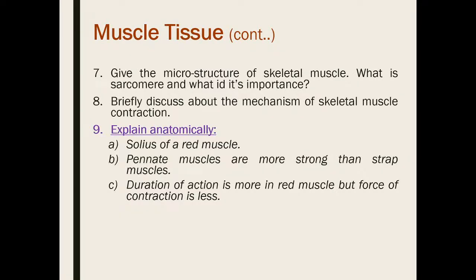Then duration of action is more in red muscle and force of contraction is less. Because red muscles are having preserved sarcoplasmic reticulum with a dense capillary network, and obviously the myoglobin is more in the red muscle, so they can preserve more energy, so they can work for a longer period of time.